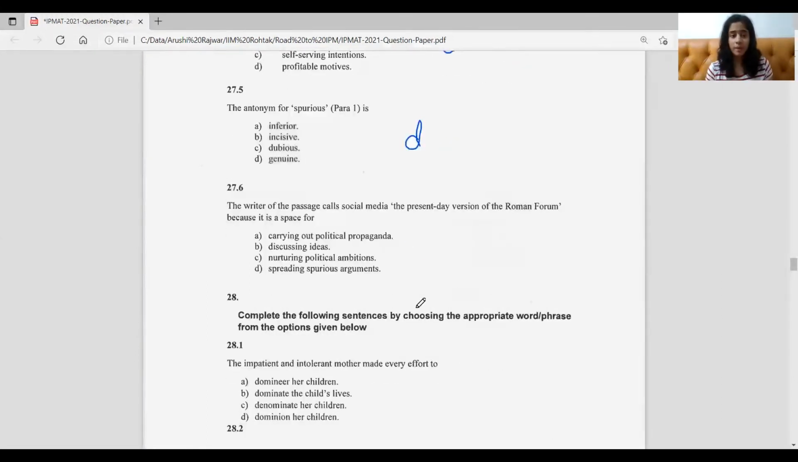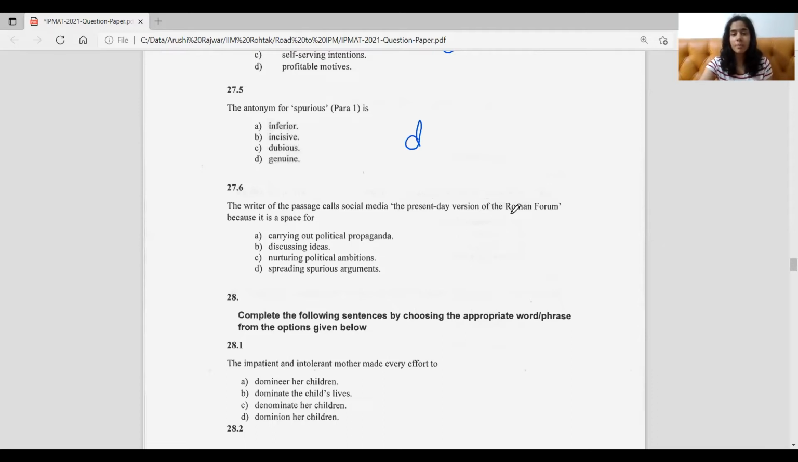Last question, the sixth one. The writer of the passage called social media the present day version of the Roman Forum because it is a space for carrying out political propaganda, discussing ideas, nurturing political ambitions, or spreading spurious arguments. Now again, the whole passage is talking about spurious arguments, how to identify them, what's the importance of identifying them, why do we need to do that. So when you see this kind of option, your mind should go directly to that's what the passage is about, spreading spurious arguments. So that should be the right answer here.